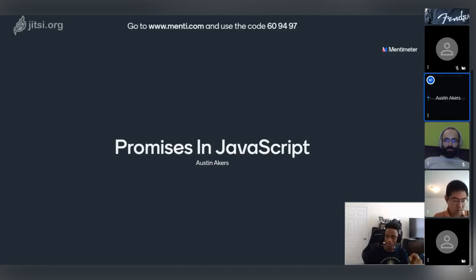Before we start, has everyone joined this? Go to mentimeter.com and use this code. Has everyone done that? Everyone join? Everyone good? Yeah. Oh, sweet.